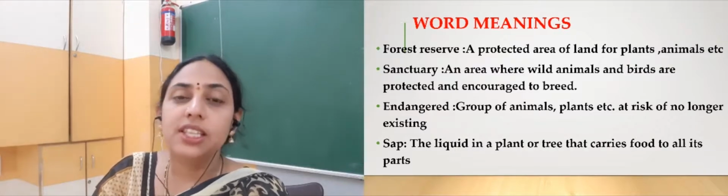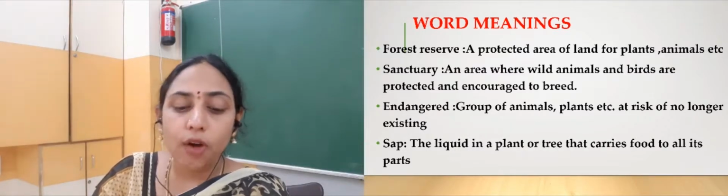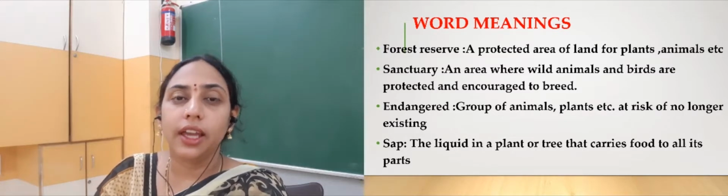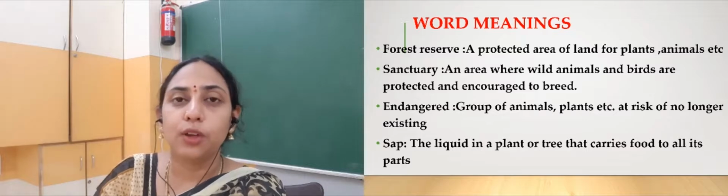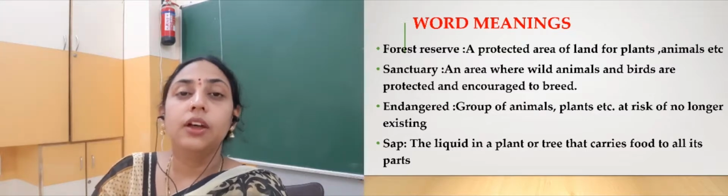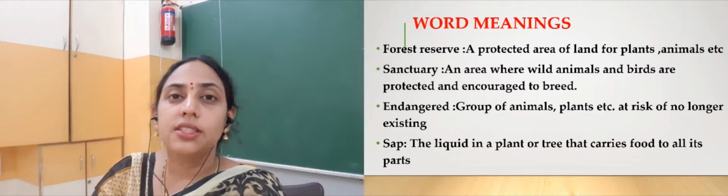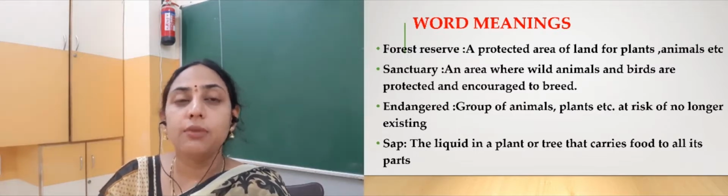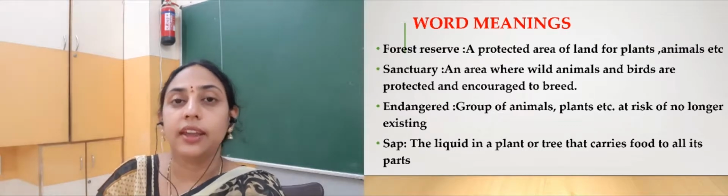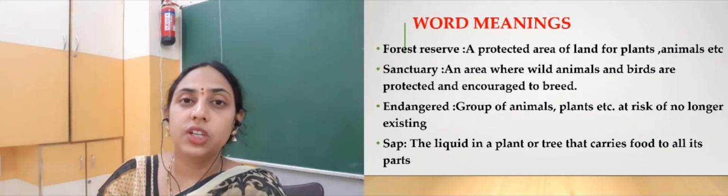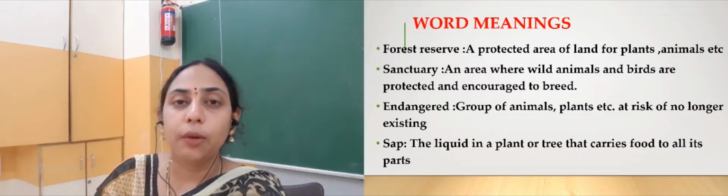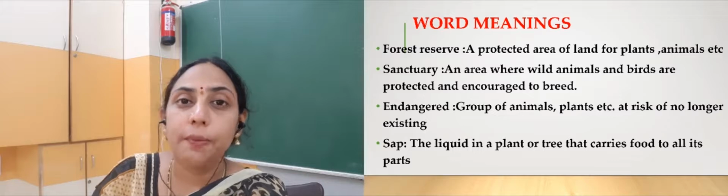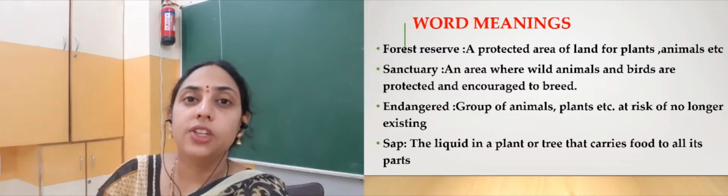Forest reserve, it is the protected area of land for plants, animals, etc. Right, that means the area that is always protected to keep these trees and even the animals that live there safe. Sanctuary, it is the area where birds and different animals are always protected and taken care of. Endangered means when any particular plant or animal is near to their extinction, near to their disappearance. So that is called endangered.